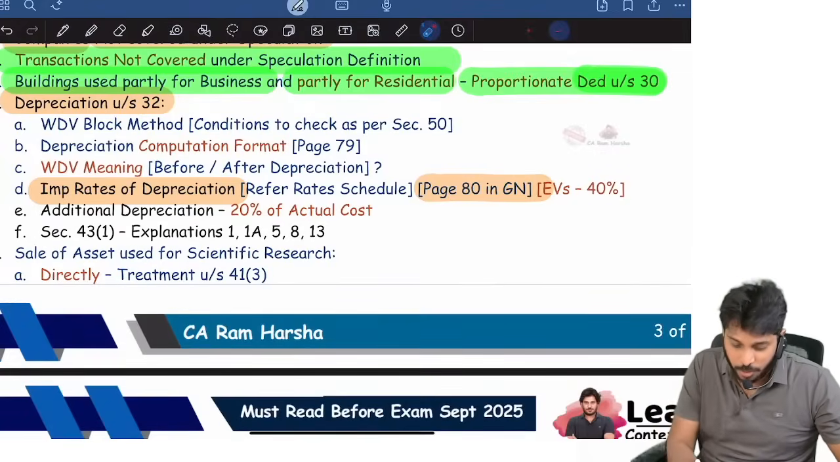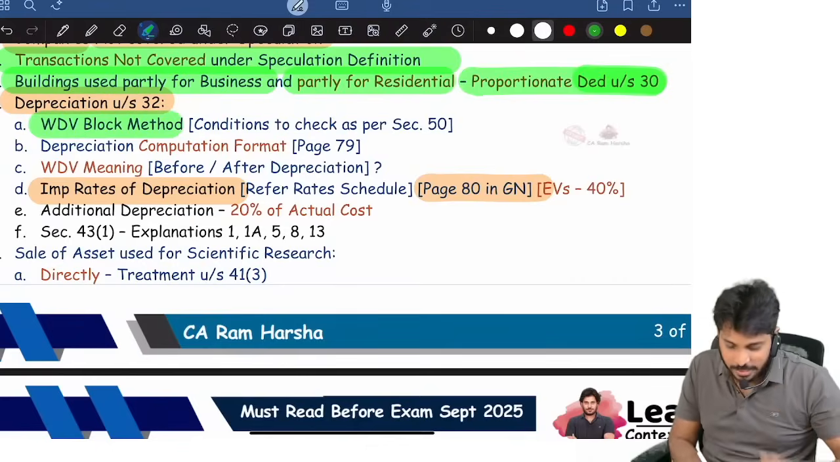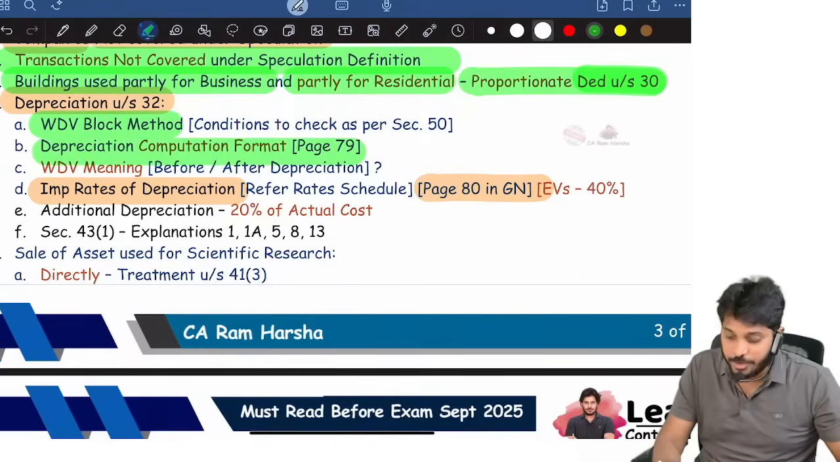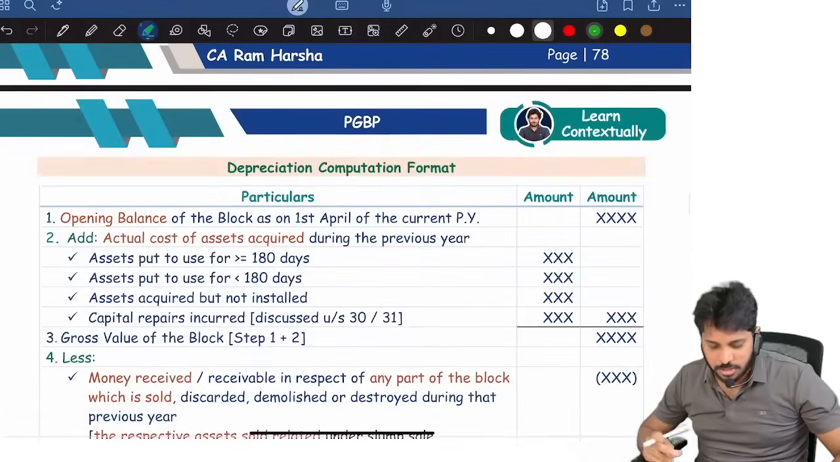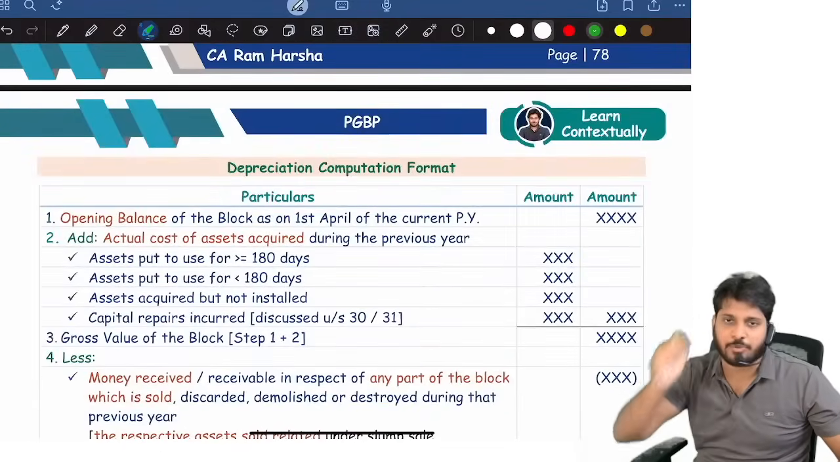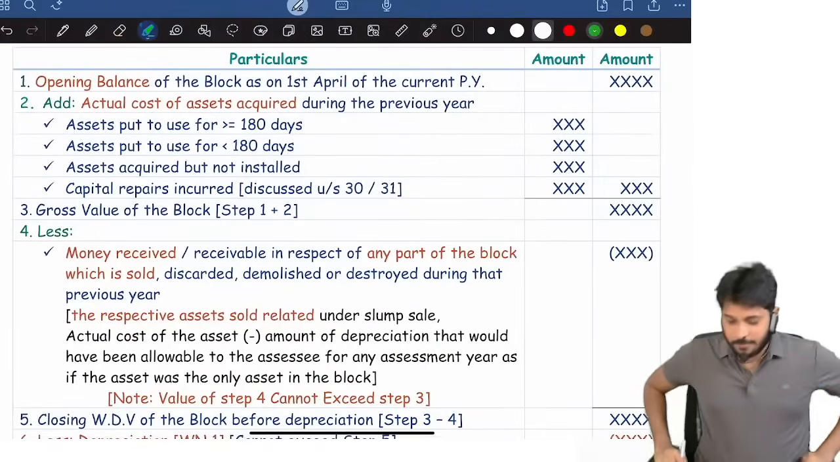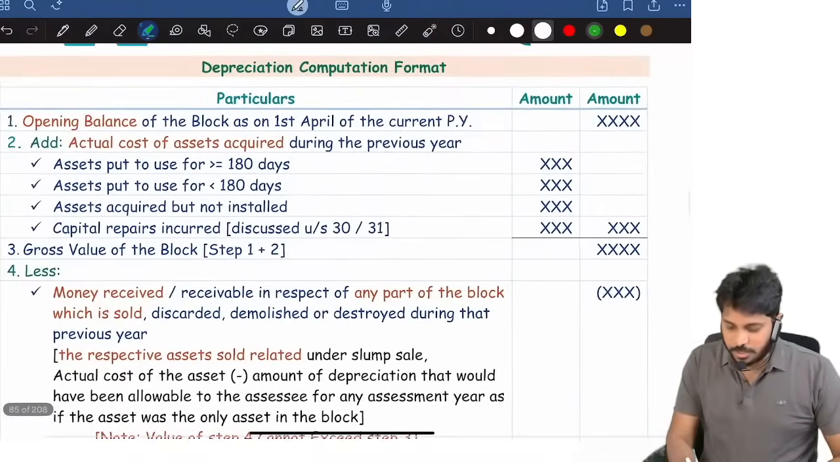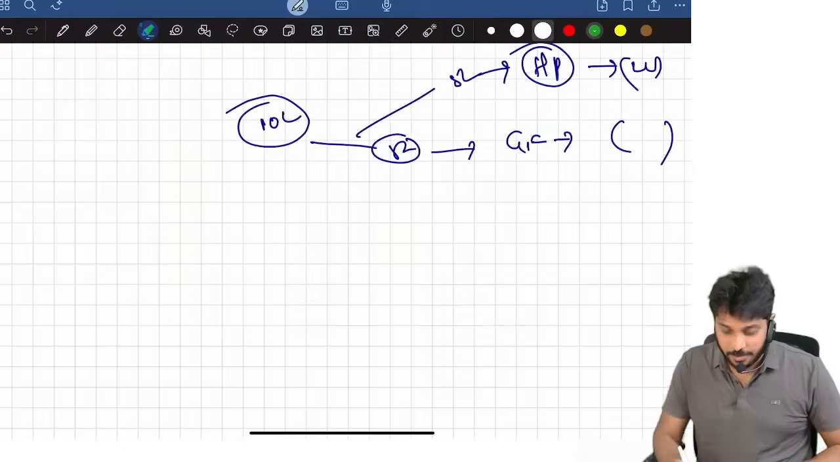I also spoke about the block method, the WDV block method. Just now I told the definition also. Okay. Now, what is the depreciation computation format? This is a fantastic format. If you follow this format, trust me guys, any problem you can solve. Depreciation. Fine. First, depreciation computation. Here, you need to first check conditions as per section 50.